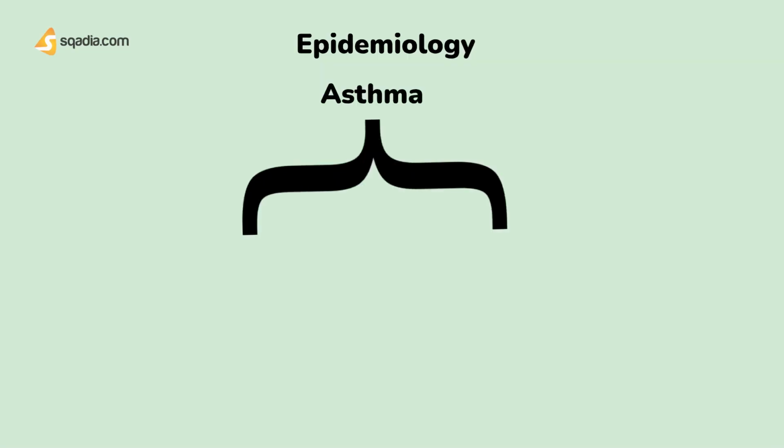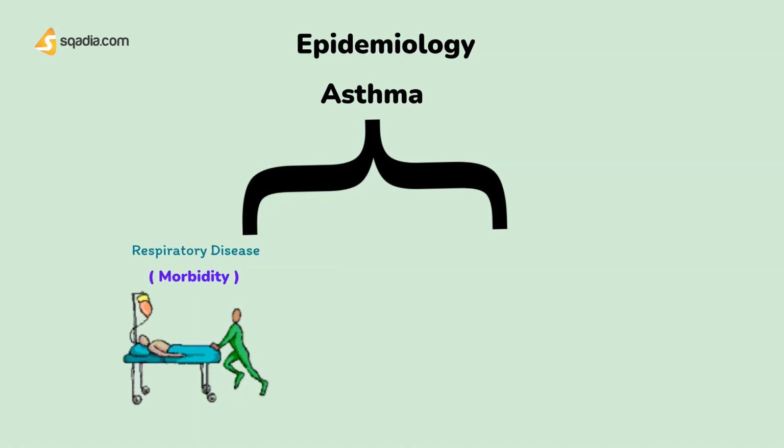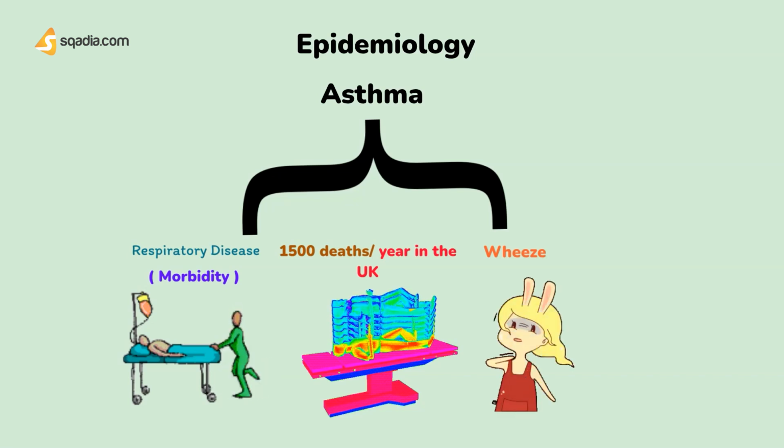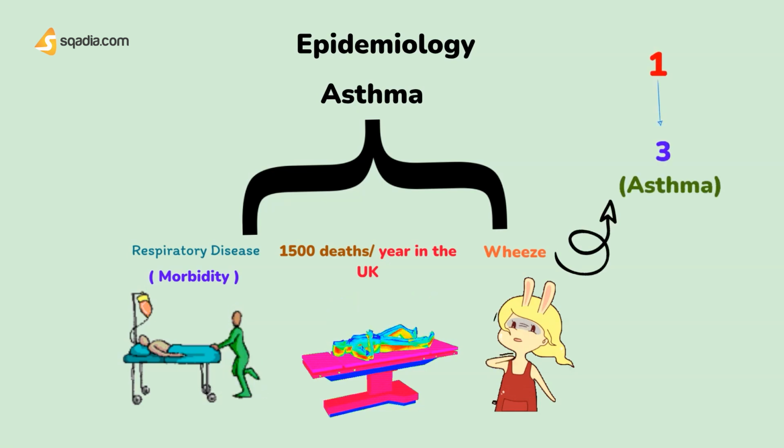Asthma is the single most important cause of respiratory disease morbidity and causes 1,500 deaths per year in the UK. The prevalence, currently 10 to 15%, is increasing in Western society. The incidence of wheeze is highest in childhood, and you'll be amazed that 1 in 3 children wheeze and 1 in 7 school children have a diagnosis of asthma.